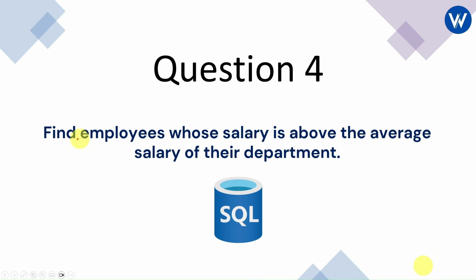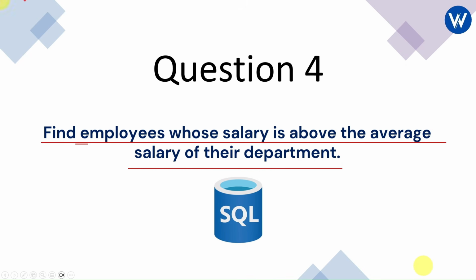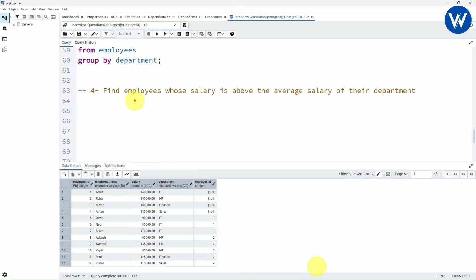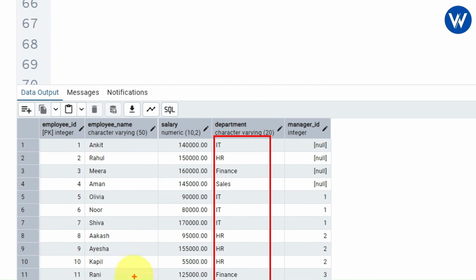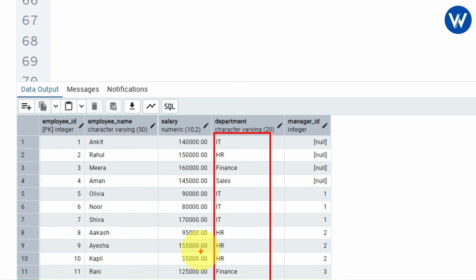Let's understand this. Find employees whose salary is above the average salary of their department. Yes, this is a tricky question. We need to find the employee's name whose salary is above the average salary of the department. So first we need to find the average salary of each department. Next we need to compare the employee's salary with the average salary of each department.